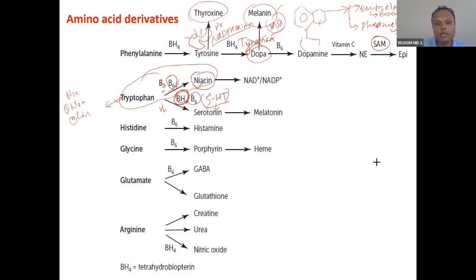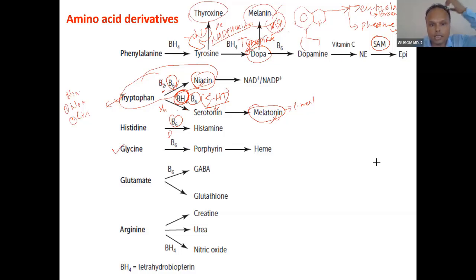Very easy to remember. So from serotonin, melatonin is formed. Melatonin is required for sleep. Okay, this induces sleep. Melatonin is synthesized in the pineal gland. Okay. Now histidine, again the same, decarboxylase forms histamine. Very easy. Only one step is decarboxylation. Here no hydroxylation, only decarboxylation.